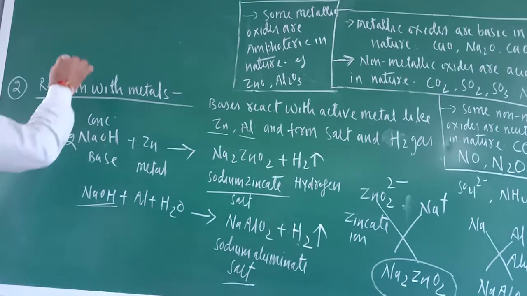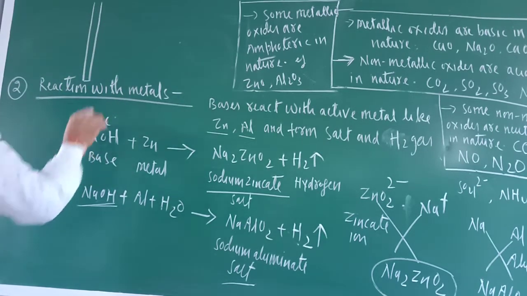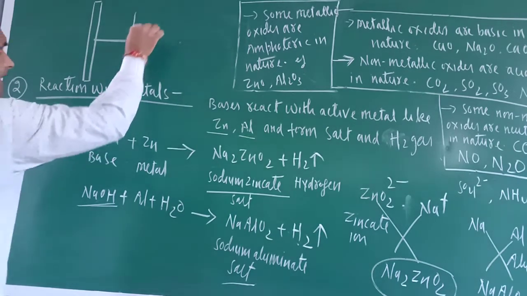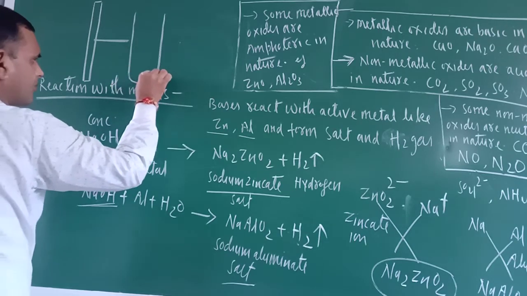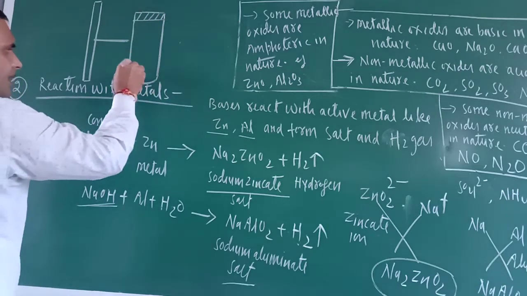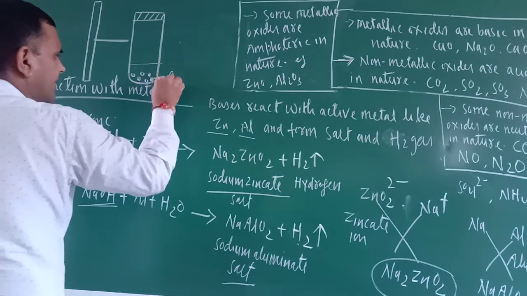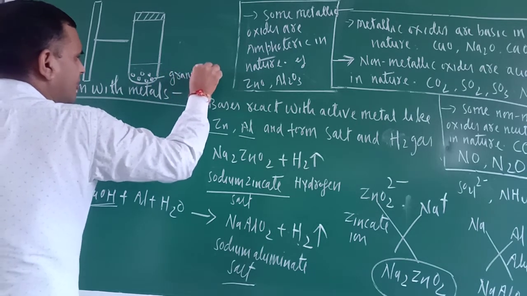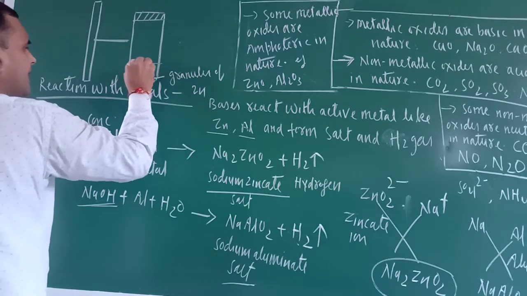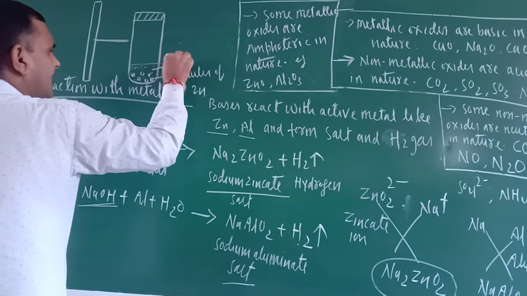Okay, take one iron stand. This is the activity related to this reaction. This is an iron stand. With this iron stand, take one test tube. What is this one? Test tube. Now here just fit the cork. First you take granules of zinc. Now to these granules of zinc, you have to add NaOH. What is this one? NaOH.